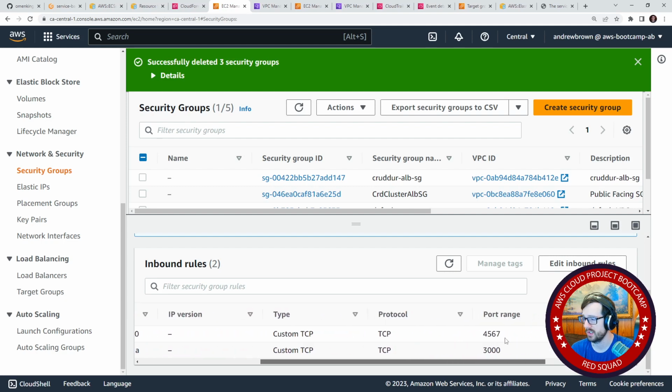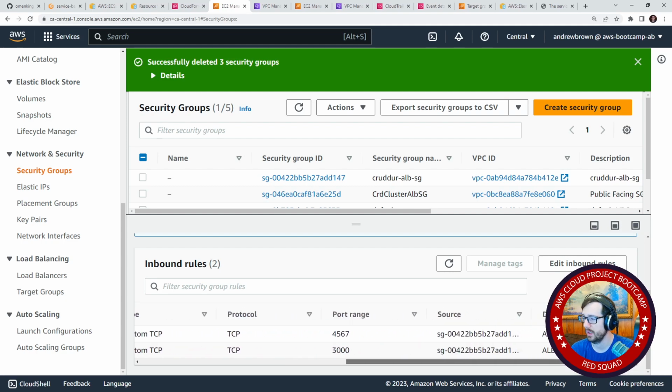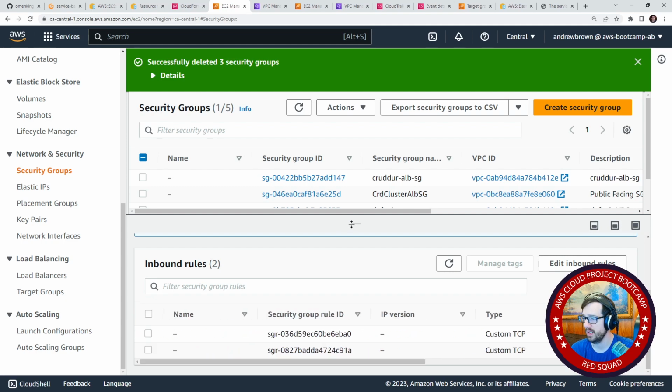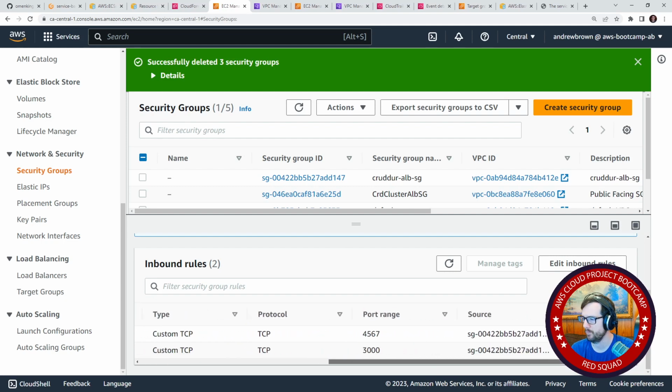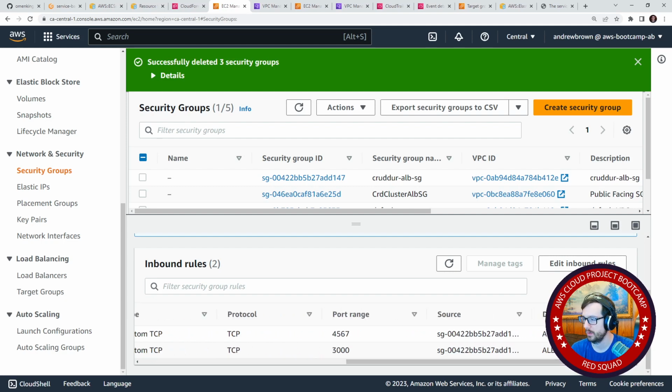Now this is interesting because this one does 4567 3000, but this is an older one, and at that time, it's actually kind of interesting that it says those ports, because in the other one I think we were saying that to port 80, right?